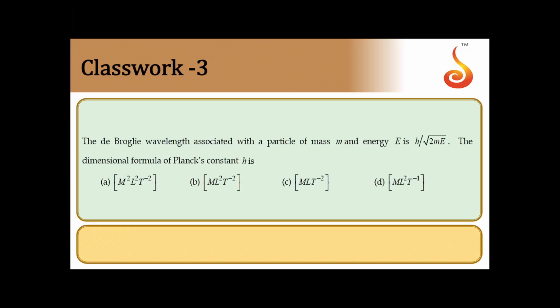The de Broglie wavelength associated with a particle of mass m and energy E is h divided by root of 2mE. The dimensional formula of Planck's constant h is? So de Broglie wavelength, let it be lambda. They have given it is h divided by root of 2mE. Our intention is to find the dimensional formula for h. So h will be equal to lambda into root of 2mE.